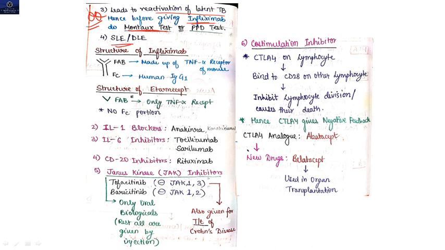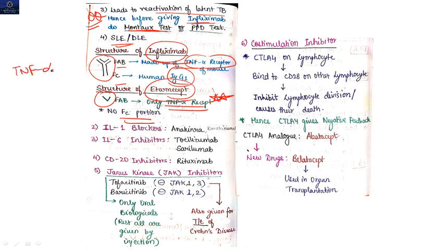Clear? This is the structure of infliximab: Fab portion, Fc portion. This is made up of the TNF alpha receptor of mouse, and this part is from human immunoglobulin. And this is the structure of etanercept. Only the TNF alpha receptor is there. No Fc portion is present in etanercept, whereas in infliximab, the Fc portion is also present. Now, the first biological we have discussed is TNF alpha inhibitors.